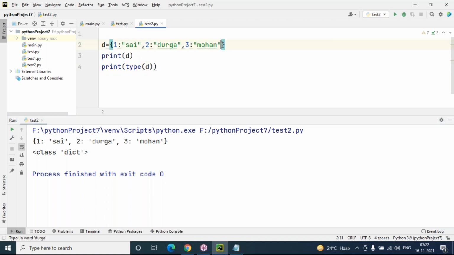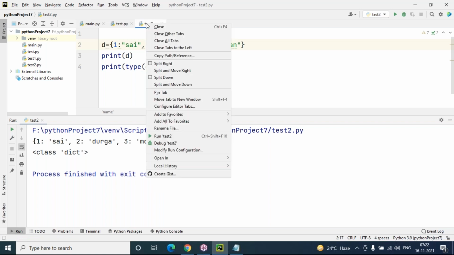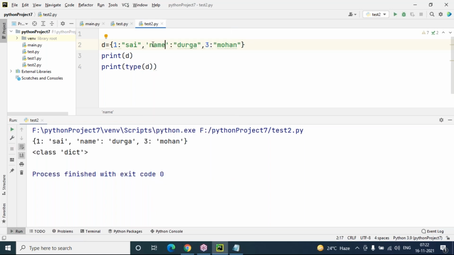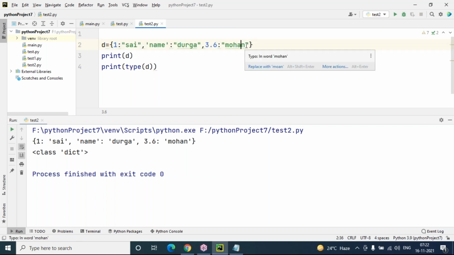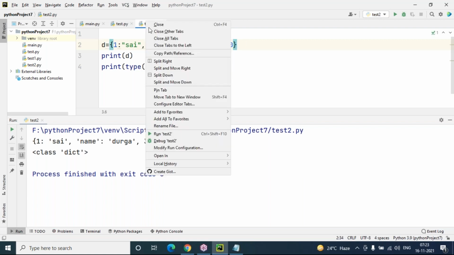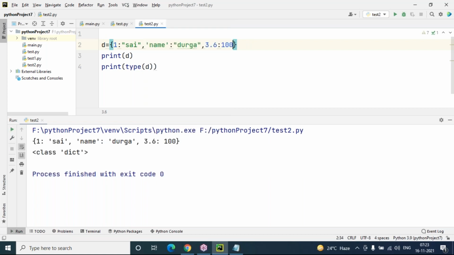Next, I was taking keys that are all integer type. For example, I'm taking string values also, like keys can be of string, like name. Yes, it is a name, a string only. Even a key can be a floating value also. Just I'm taking a floating value to try how it will work. And values can be a string, or a character, or an integer also. Suppose I'm taking an integer value like this. This is mixed data types.